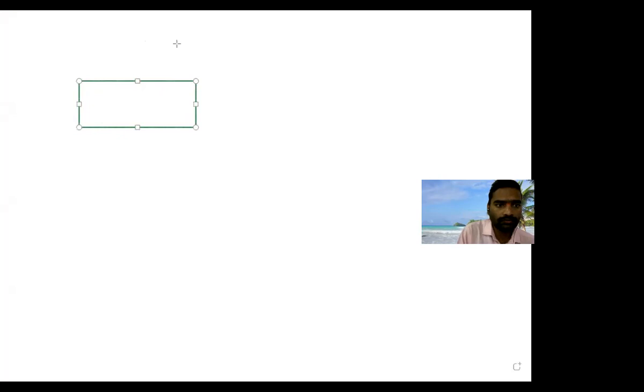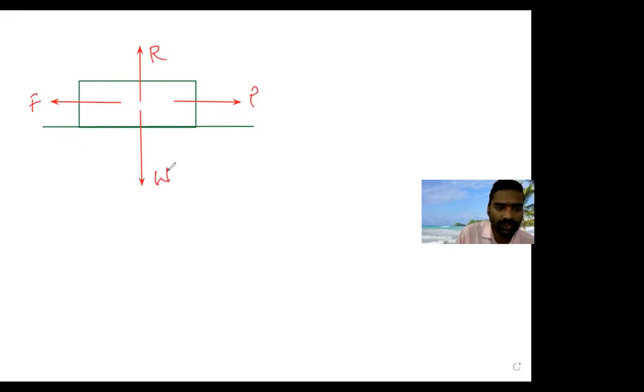So this is a body. The friction force is in this direction. Weight is acting downward. Then this is the normal reaction in this direction. Then P is in this direction and F is in this direction. So what is this one? This is the normal reaction. What is this one? Frictional force. What is this one? P. What is this one? Weight is acting downward. Correct? Yes, sir. Now, what is this one?